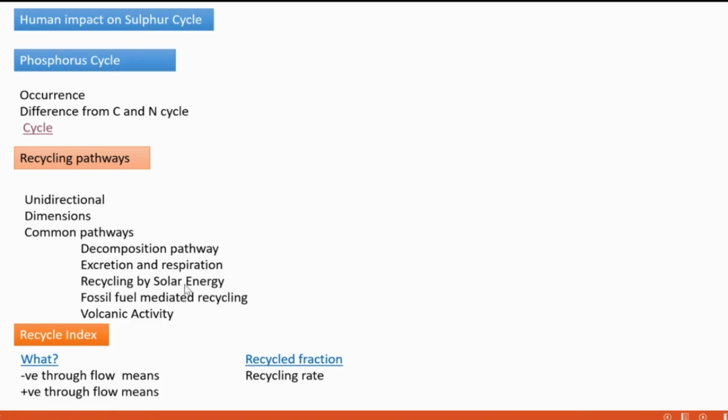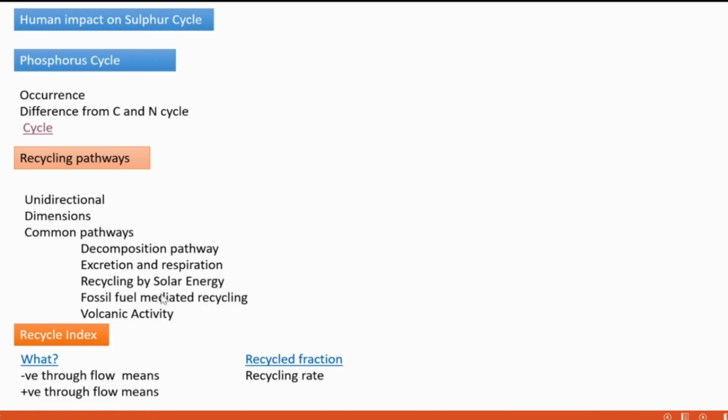Then in certain situations, solar energy plays an important role in recycling matter. The main processes that happen by way of solar energy are weathering, erosion, and the water cycle, as we know. For all this, solar energy is very important. So recycling also happens through solar energy.